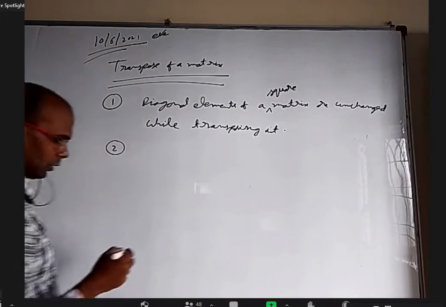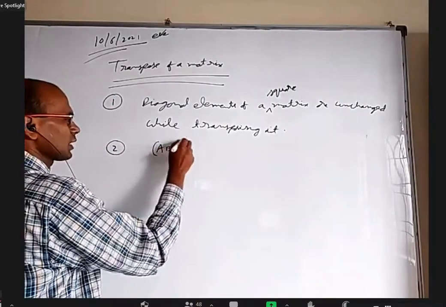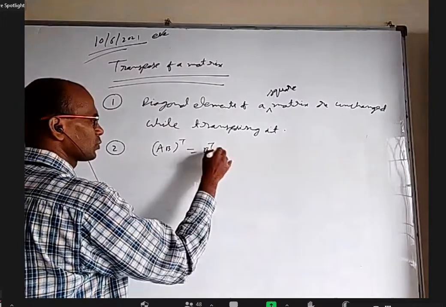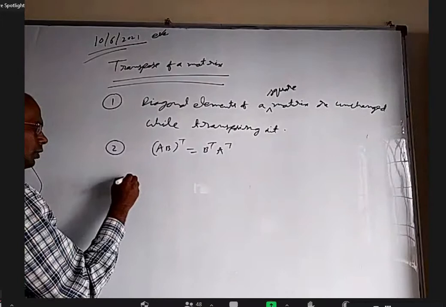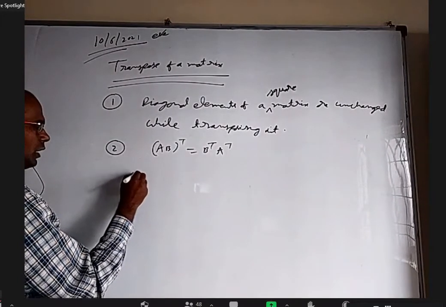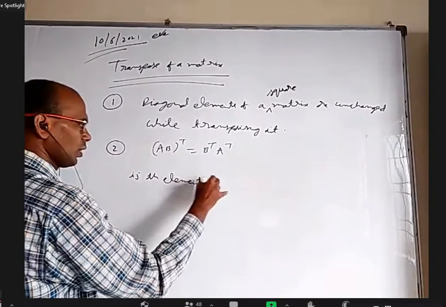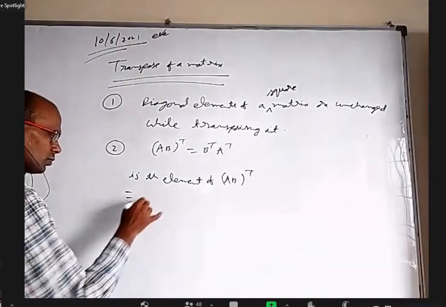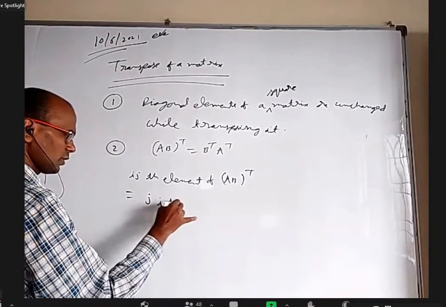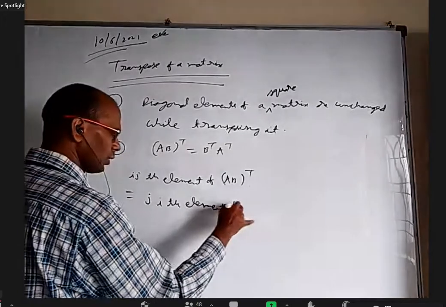Okay. Next, when I'm proving this, that AB whole transpose equals B transpose A transpose, I want to give an explanation. Okay. The ijth element of AB whole transpose is equal to the jith element of AB.